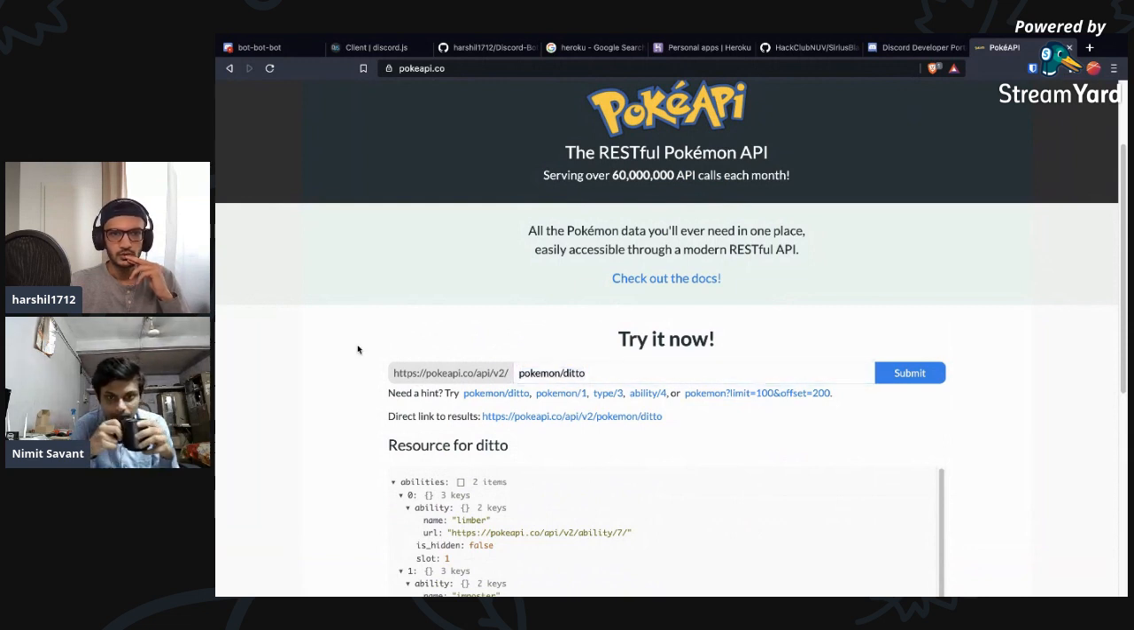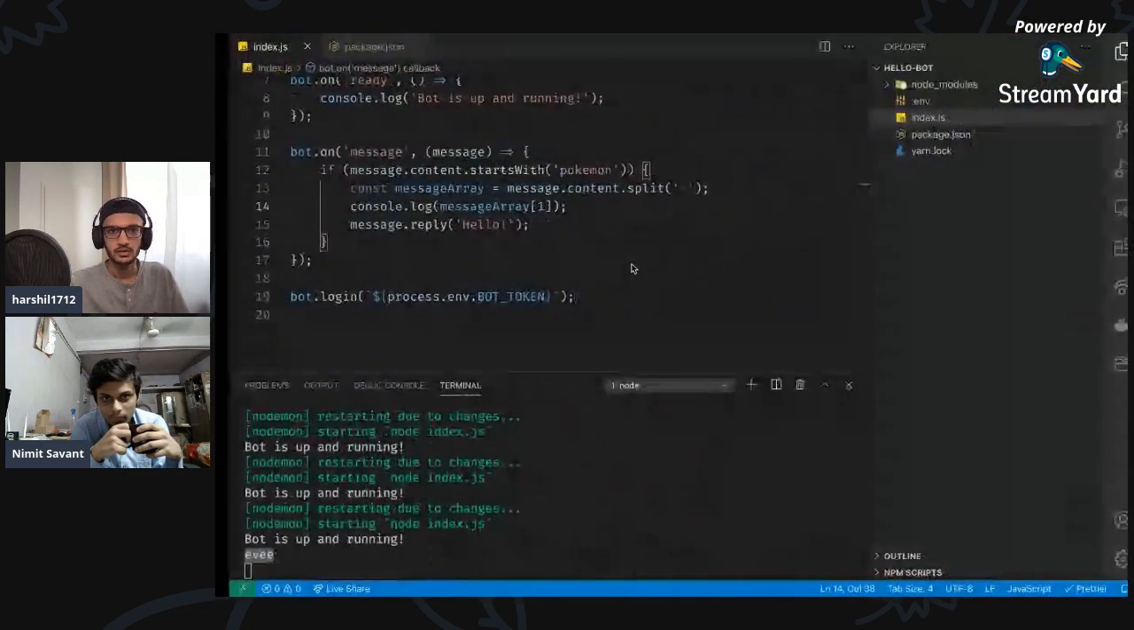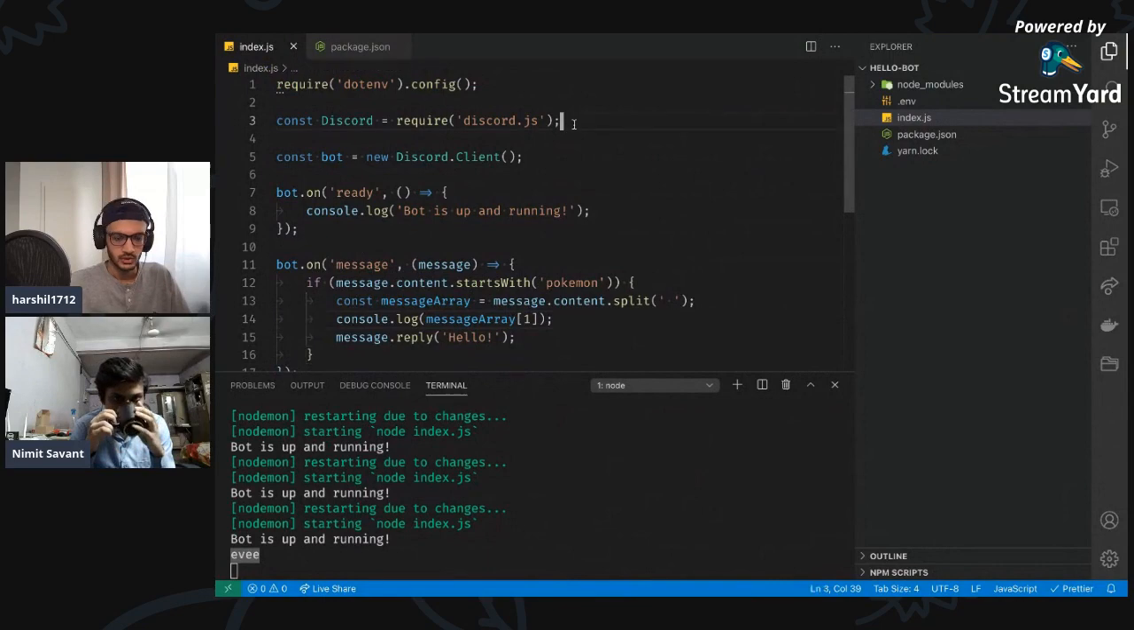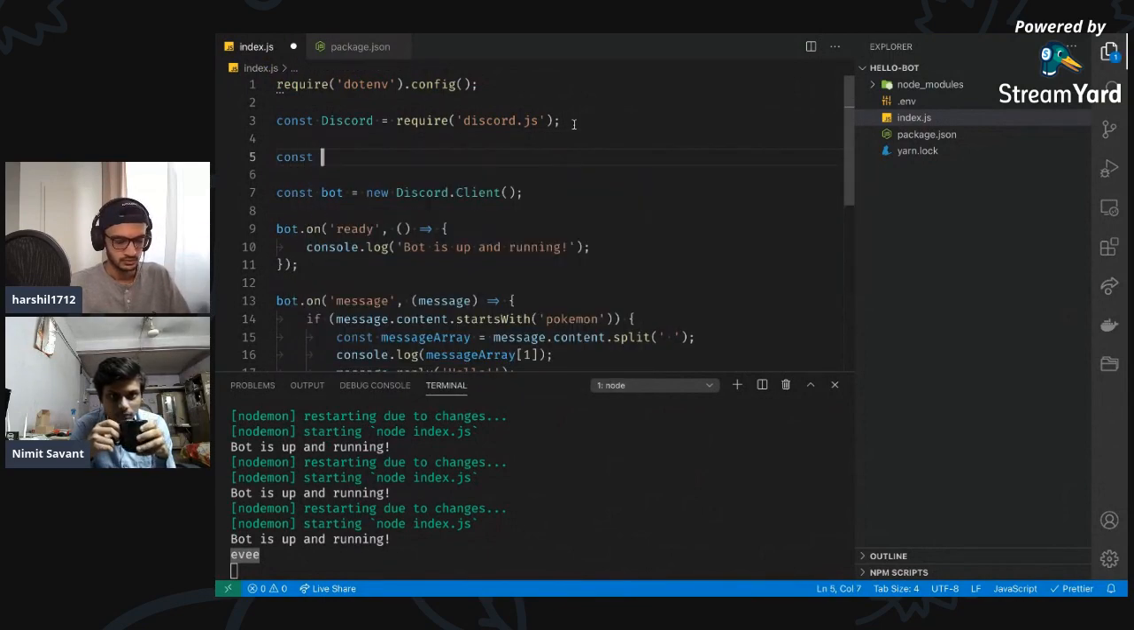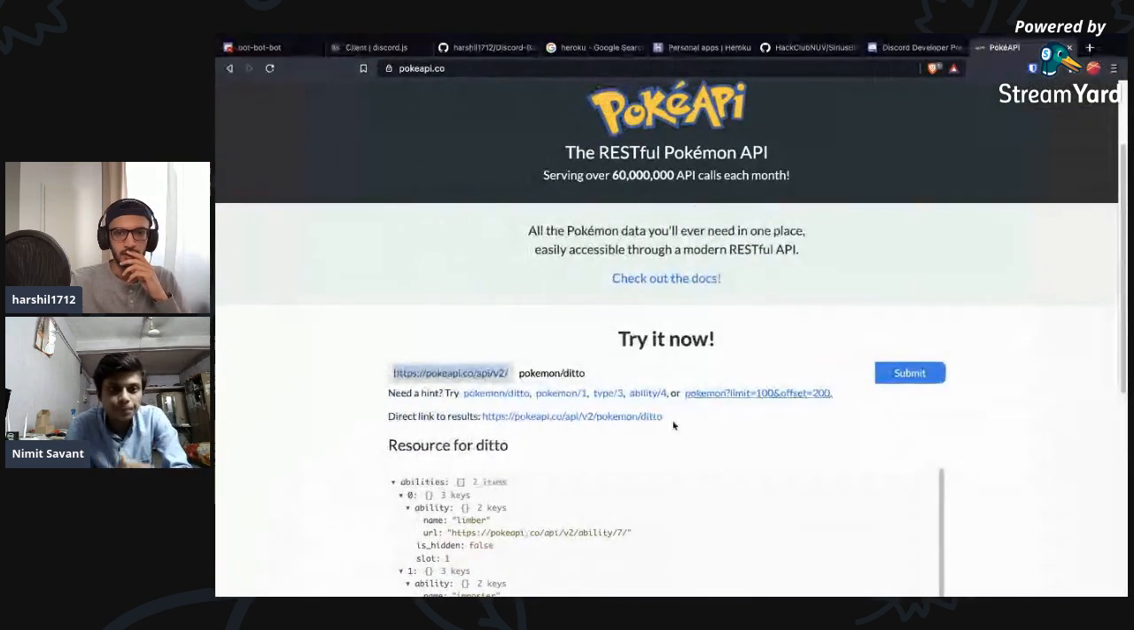Okay, so we need this URL. I'm just gonna quickly copy it, get back to my editor because we're gonna use it again and again. I'm just gonna make it a variable. This should be Pokemon, and then whatever we do after this, we'll append it. And then it has to be the name of the Pokemon. That's good.